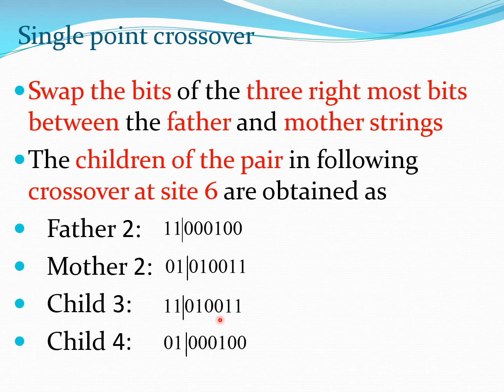So again 1, 2, 3, 4, 5, 6, at the 6th location I have drawn this line and I have done this swapping. So whenever I do this swapping, I create a new point, and essentially this new point then becomes the child string here. So these new points are how the genetic algorithm is going to traverse the design space and move through the design space.